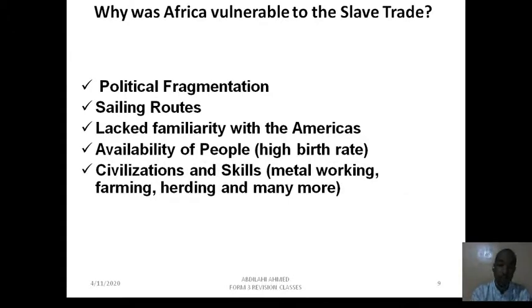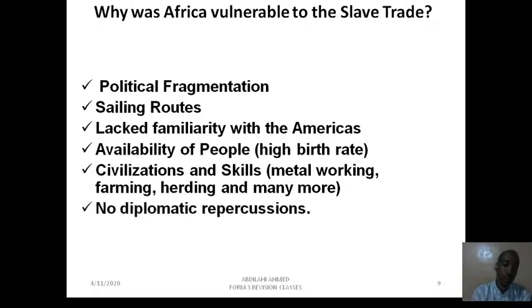The Africans had experience, civilizations, and skills. African people knew how to work with metals. They were experts in farming. They were experts in herding, keeping livestock and many more. So they were not ignorant. They knew what they were going to be used for. For example, most of them, when they ended up becoming slaves, would be doing farming. For that reason, they were already familiar with farming and keeping livestock. That's another reason why they were enslaved.